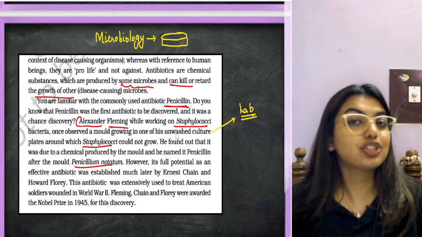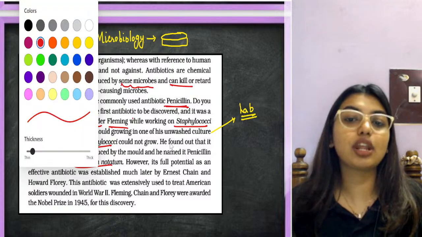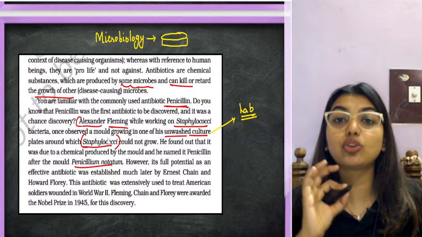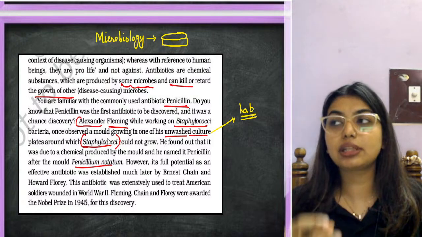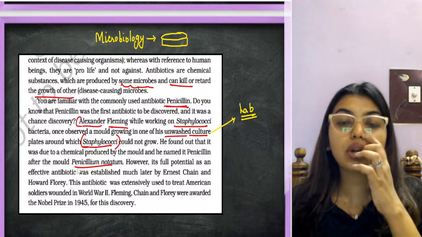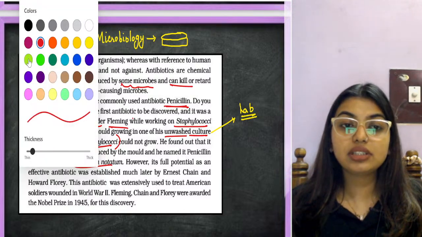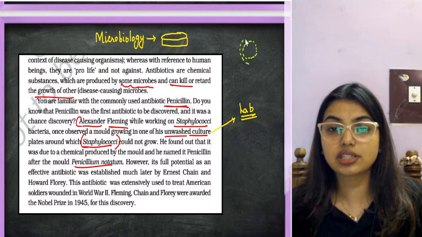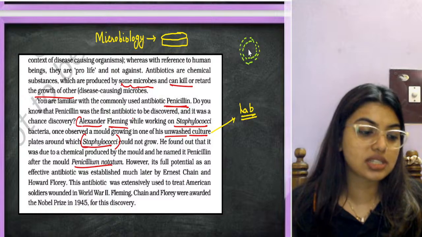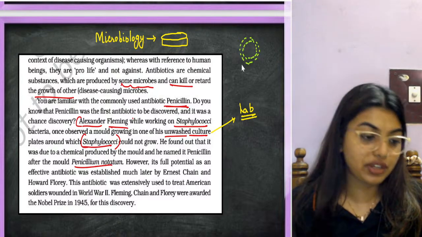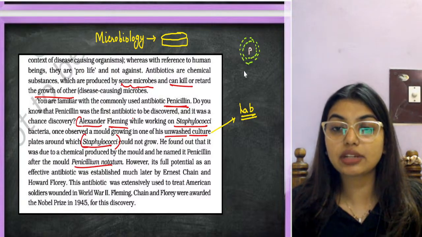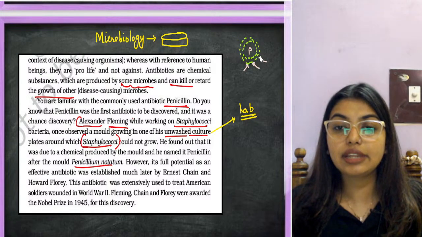So this is actually not good to do. You should never leave an unwashed culture. And imagine in that unwashed culture, he had staphylococci, a good bacteria, meaning a strong bacteria. So what happened is, wherever this penicillium was there, penicillium was making a zone of inhibition. We call it zone of inhibition. When you're doing research, you'll have a scale to measure the size. This zone of inhibition, students, was because here penicillium was growing and it was not allowing staphylococcus to invade into that place.